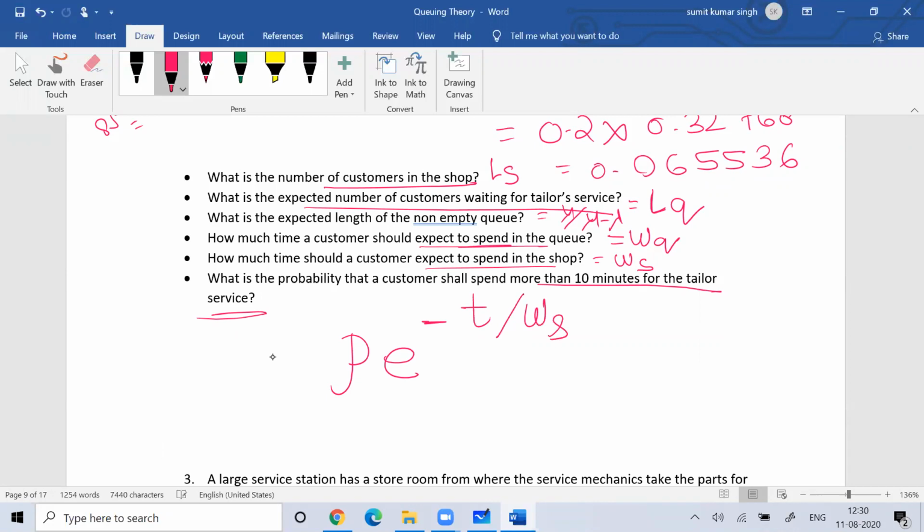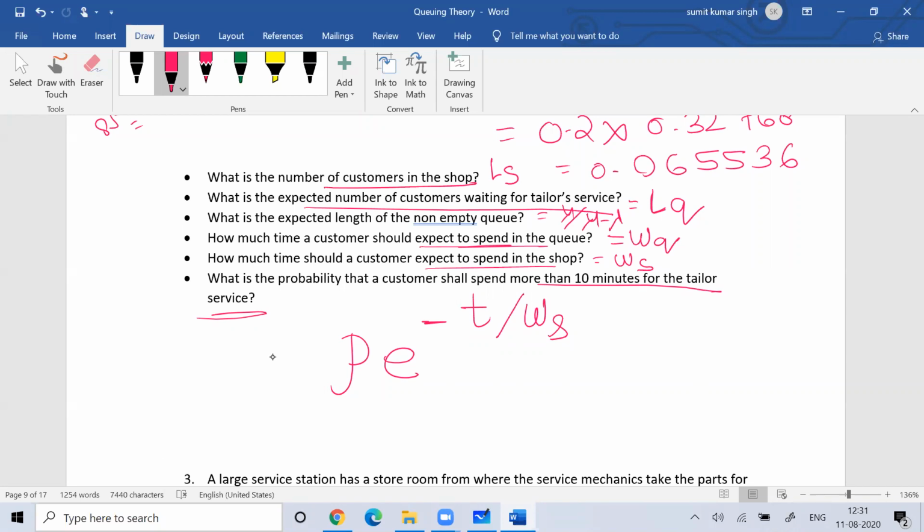This is the formula you need to follow for the probability that the customer spends more than 10 minutes at the tailor service. You went for the service to be done, and how much time will you wait there?